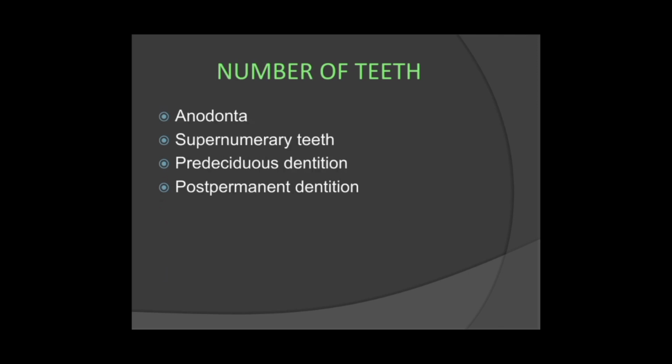Now in number of teeth, there is anodontia, supernumerary teeth, which means addition of teeth, then pre-deciduous dentition, post-permanent dentition.